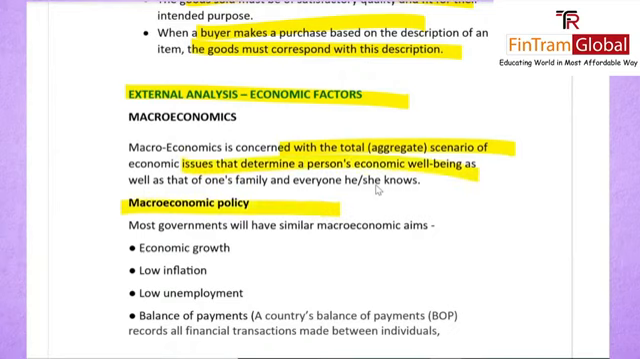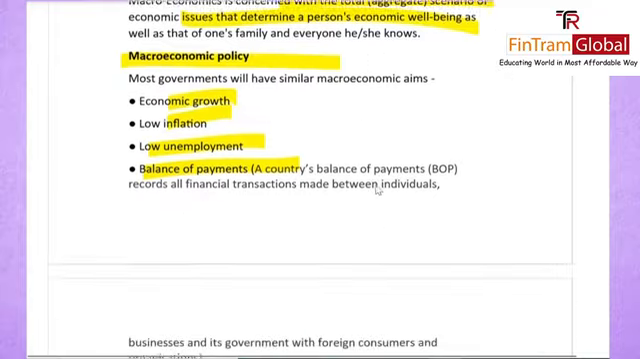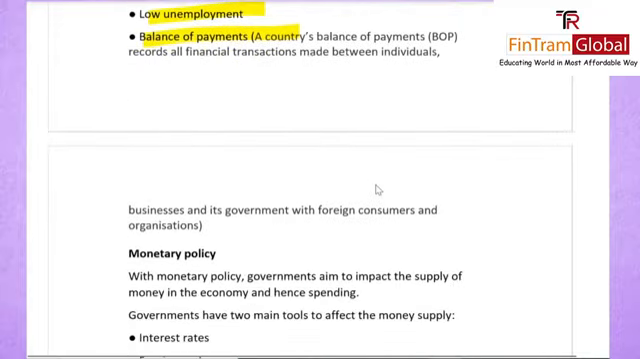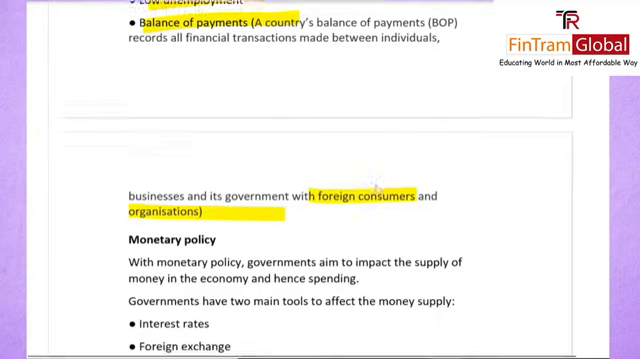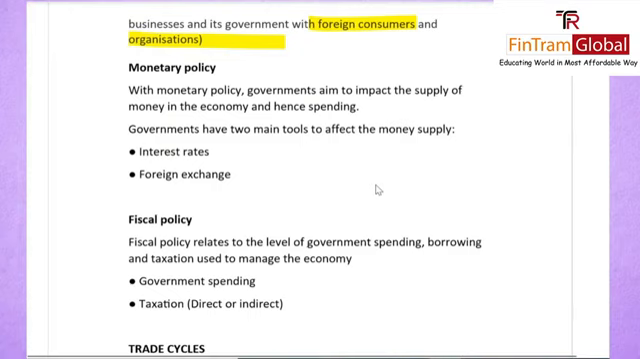Now, there are various macroeconomic policy goals: economic growth, low inflation, low unemployment, and a balance of payments. Balance of payments is basically recording all the financial transactions that you make between your individuals, your firms, your businesses, your government, with any foreign consumers and organizations.